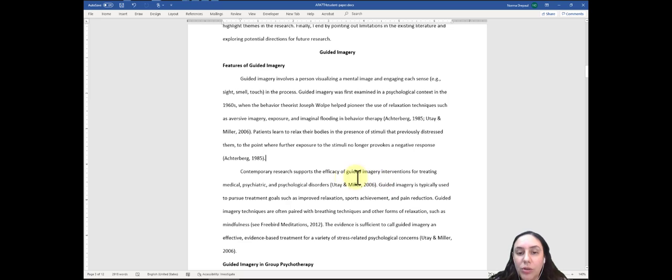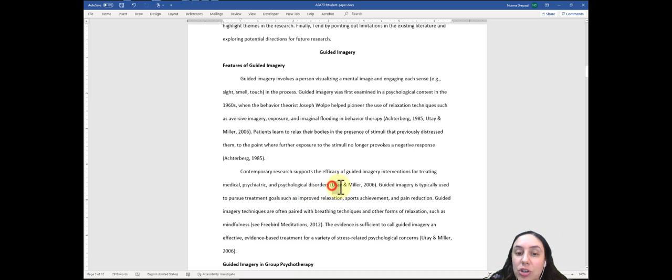And I'm going to scroll down and notice over here, Utay and Miller. This is another source, but this one has two different authors. So if a source has two authors or two co-authors or two people who created or worked on the project and are named as the authors or creators, then you list them both inside the parentheses. So again, here is the sentence. It is not a quote. It is also a paraphrase. And then there's the parentheses.